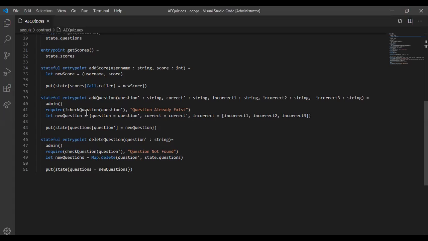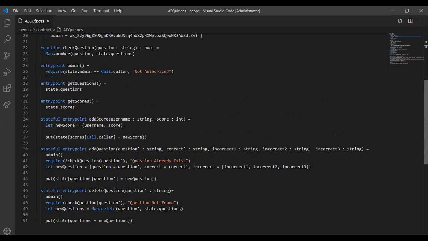And then she finally created a function called delete questions, in which it's getting the question, and then after getting the question, it's checking if this person has the admin access. If not, say not authorized here, which is part of the function here.